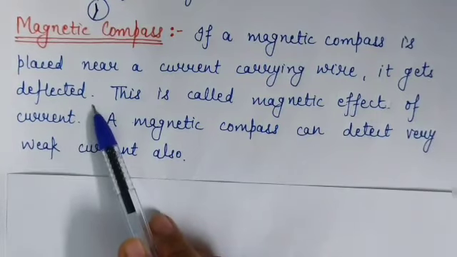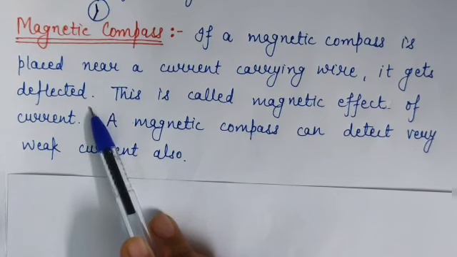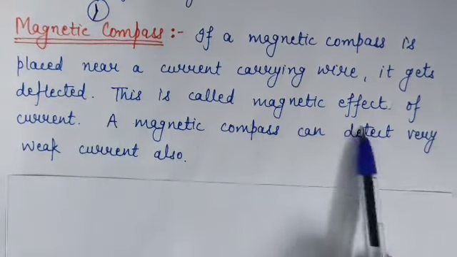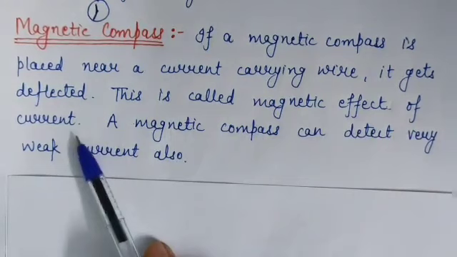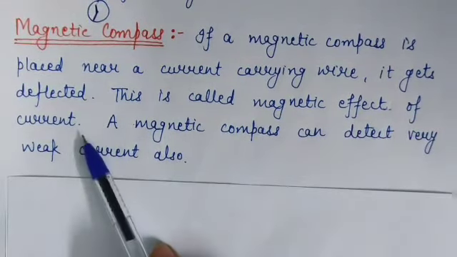The deflection in the magnetic compass shows that some amount of current is flowing through the liquid. It shows the presence of current through the liquid or through the circuit, and this is called the magnetic effect of current. It means this works on the principle of the magnetic effect of current.